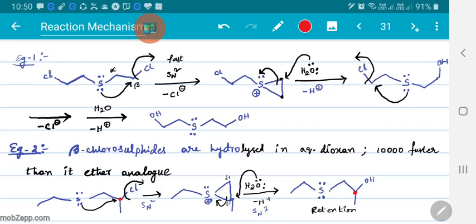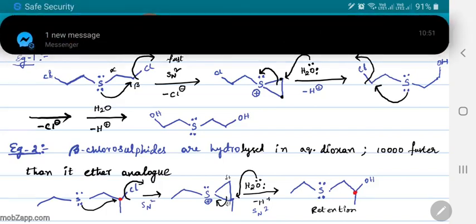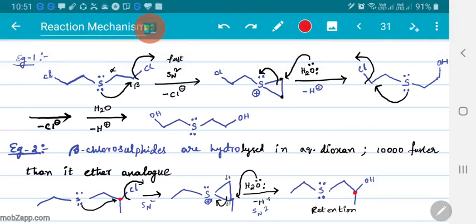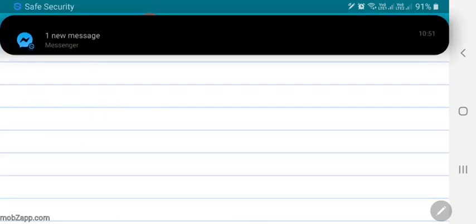If you want, you can also check it using CIP rules. By taking the priority order, here chlorine will be given priority, so 1, 2, 3, and they are all in the anti-clockwise direction. Then we check whether the least priority group, hydrogen, is above the plane or below the plane, and based on that we can fix whether it is R or S configuration. As such we will go for the conclusion. So this is what happens when there is some lone pair donor at the beta position forming a 3-membered ring. In both cases we formed a 3-membered ring. Next, coming to the next case.